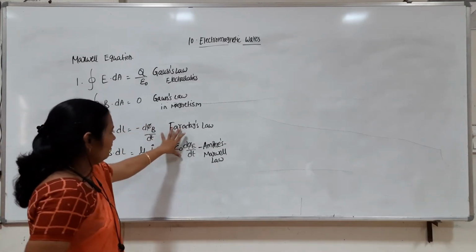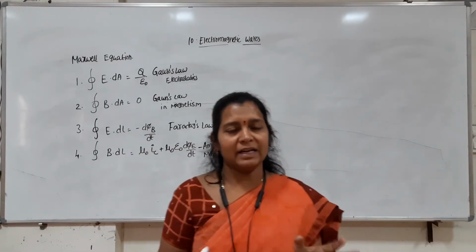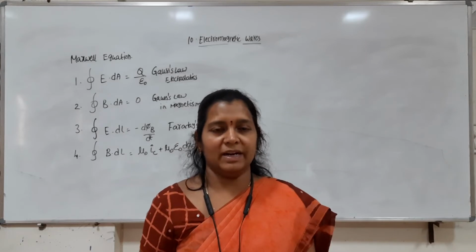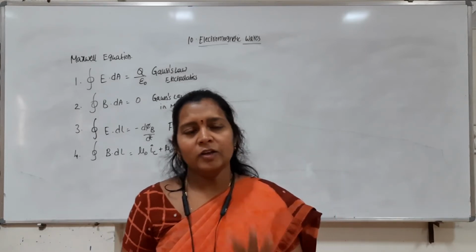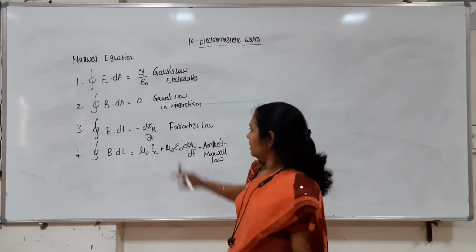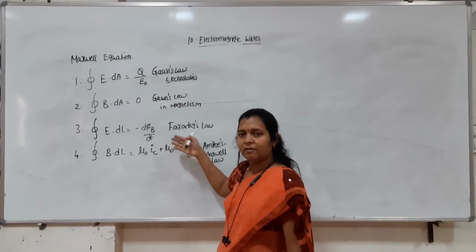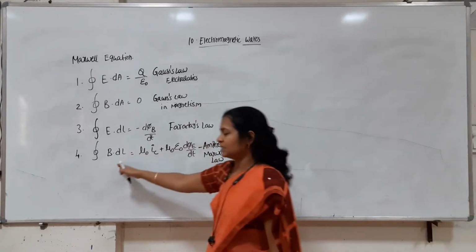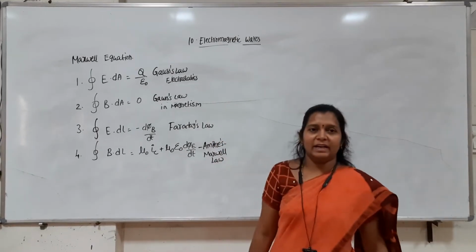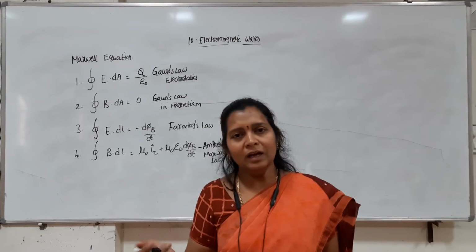By modifying this law, the laws of electricity and magnetism are now symmetric, because nature loves symmetry. So one equation is the counterpart to the other.